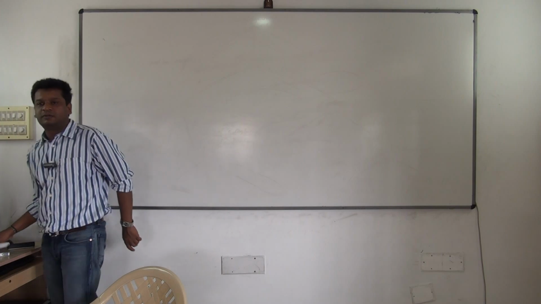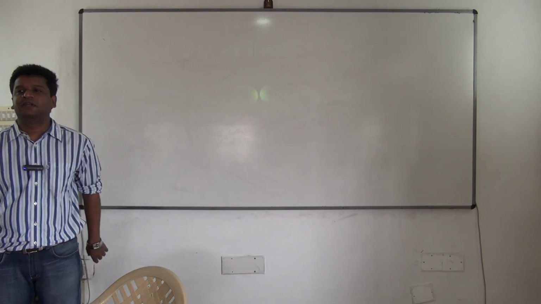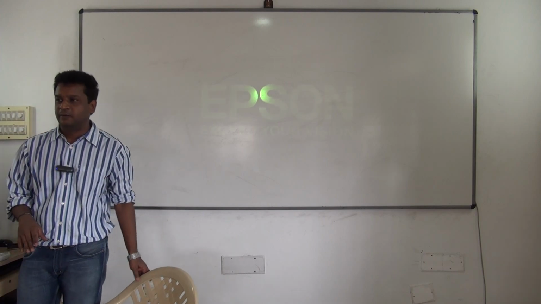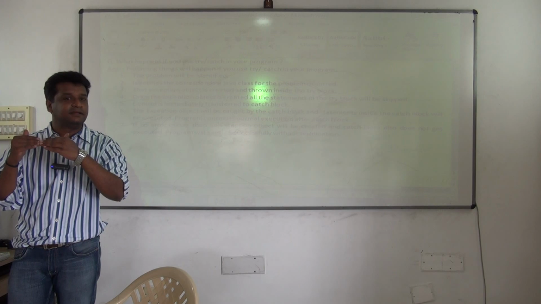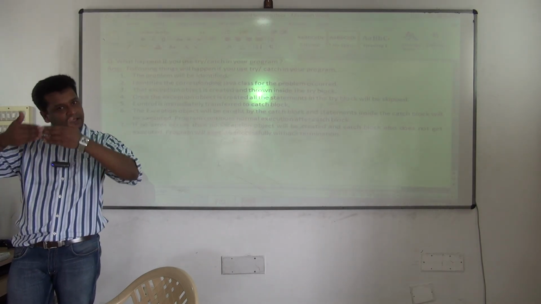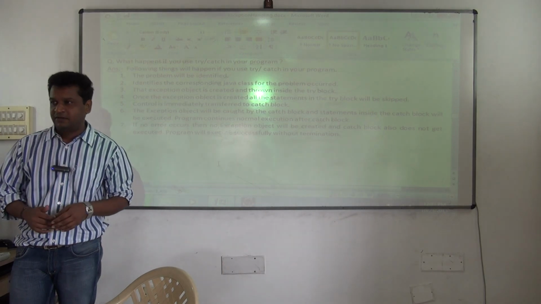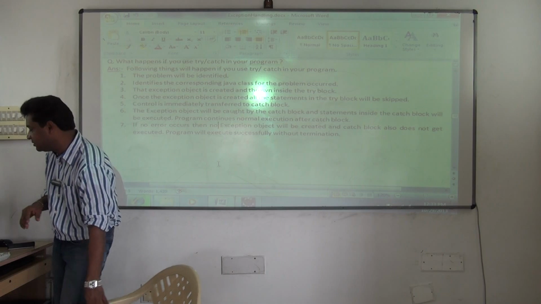I'll club these two exceptions now. I mean club into what? Try. Arithmetic also I'll do, plus array index out of bound also I'll do. And you notice now, if arithmetic exception is occurring, it will be caught in arithmetic exception. If array index out of bound occurs, it will be caught in array index out of bound. Neatly it will be caught. How easy, Java has given you excellent support for all this. Just see this now.